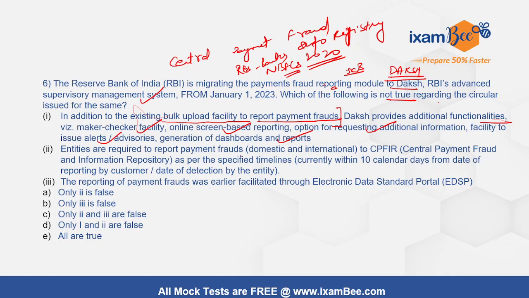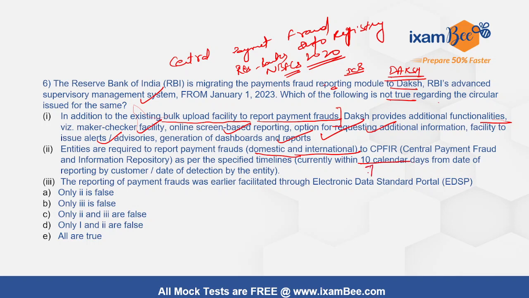So entities are required to report, so this is a correct statement, and entities are required to report payment frauds both domestic and international to this Central Payment Fraud and Information Repository as per the specified timelines, currently within 10 calendar days.